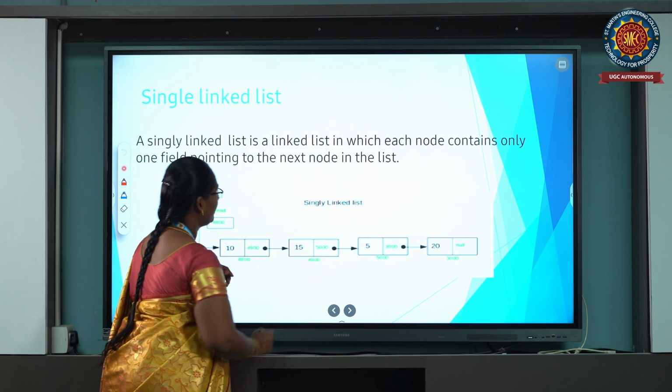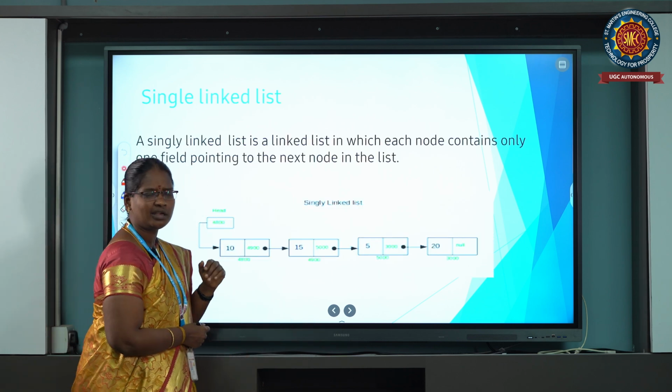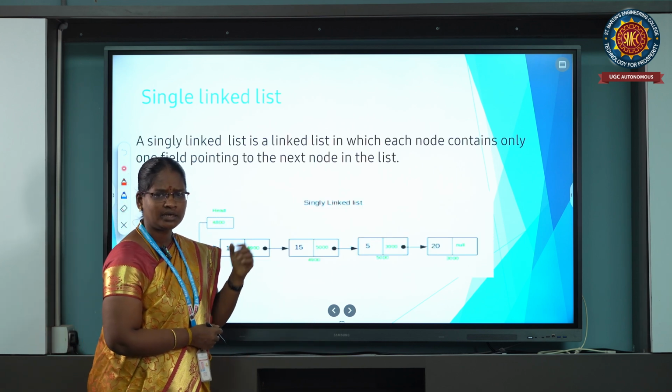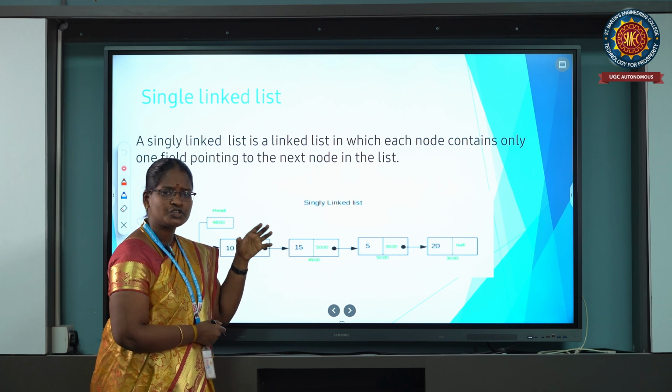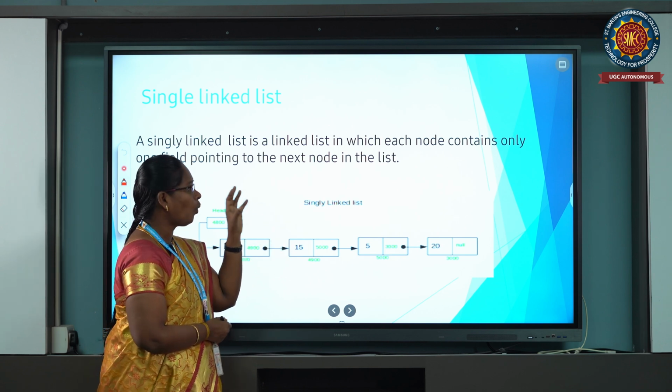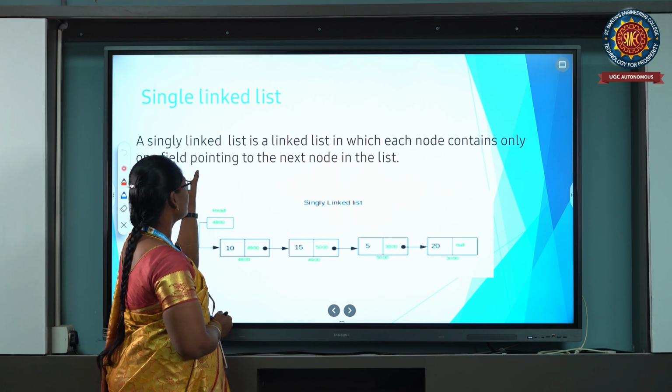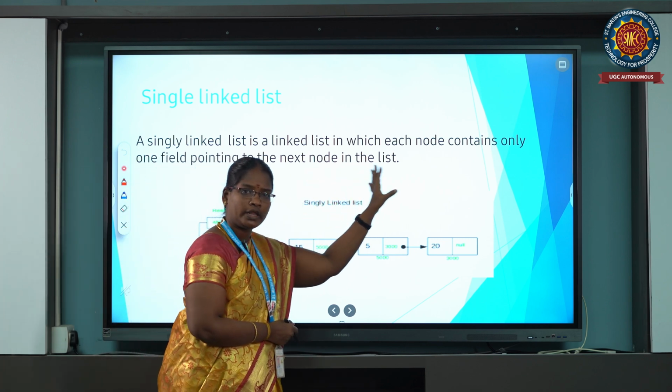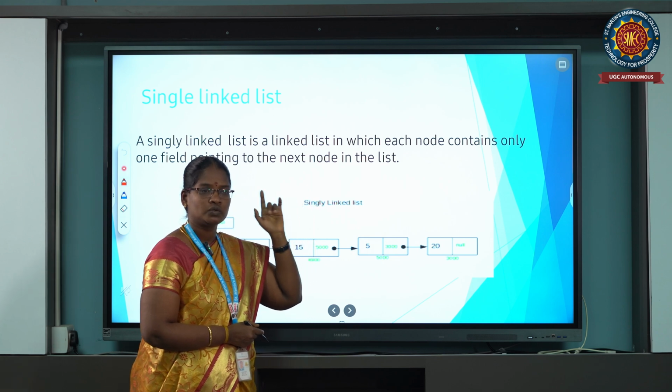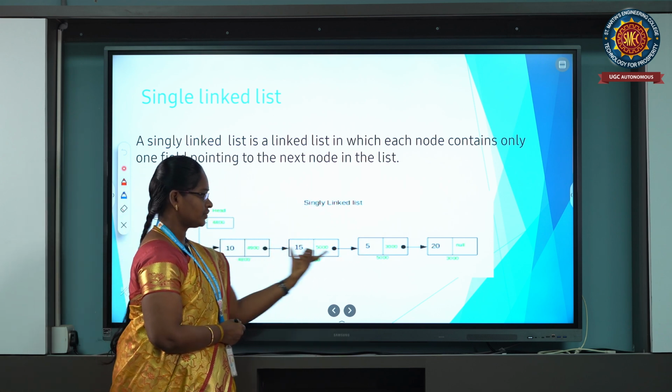The first one is the singly linked list. What is a singly linked list? It is a linked list in which each node contains only one field pointing to the next node in the list. This is the linked list diagram.